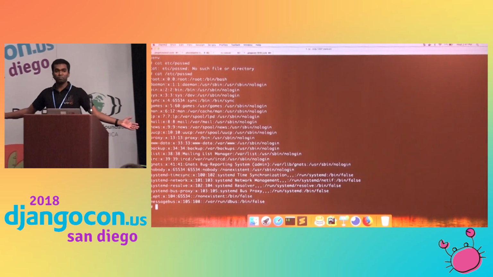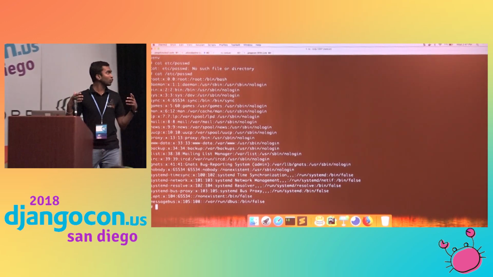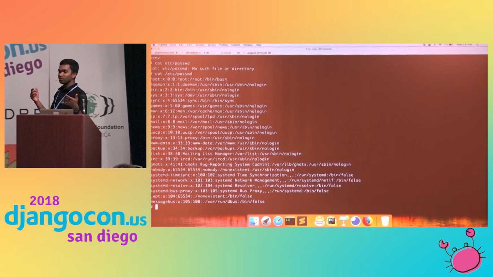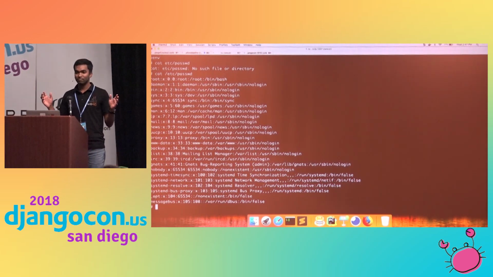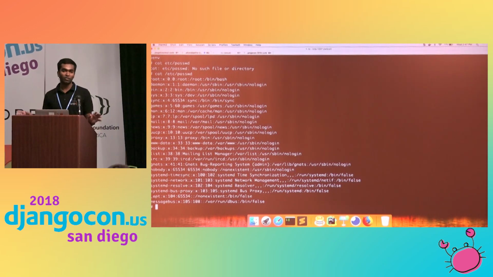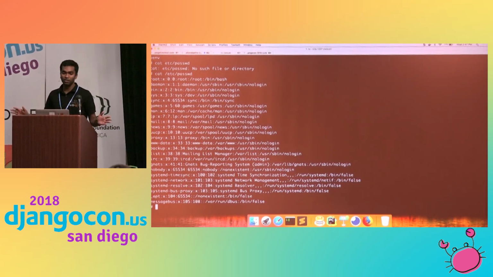I have the passwords now. In Ubuntu, the passwords are stored in the etc directory, so now I have all users' passwords. Now the attacker can do whatever he wants, like compromise or lock your application completely.